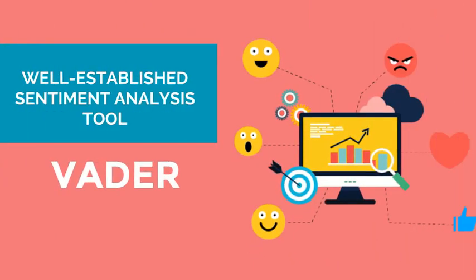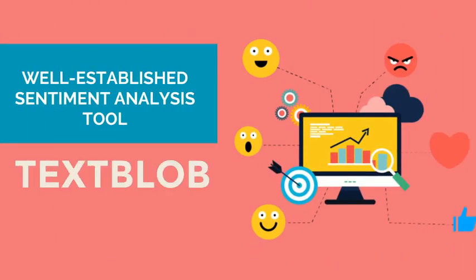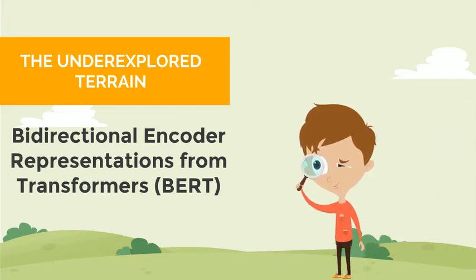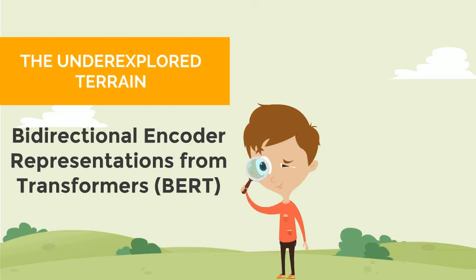Vader and TextBlob are commonly used sentiment analysis tools in the stock trend prediction problem. Few have leveraged Bidirectional Encoder Representations from Transformers, also known as BERT, in the stock trend prediction problem. This raises a crucial question: can BERT be employed to extract market sentiments for the stock trend prediction problem?